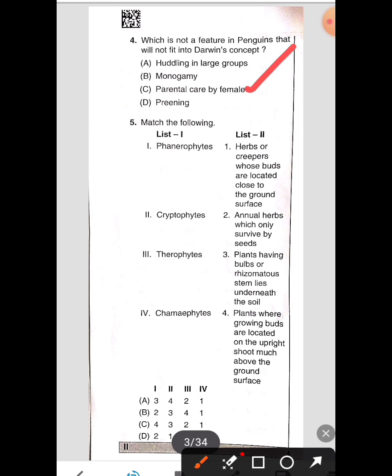Phanerophytes are related to plants where growing buds are located on upright shoots much above the ground surface. Okay, so that is the correct answer.